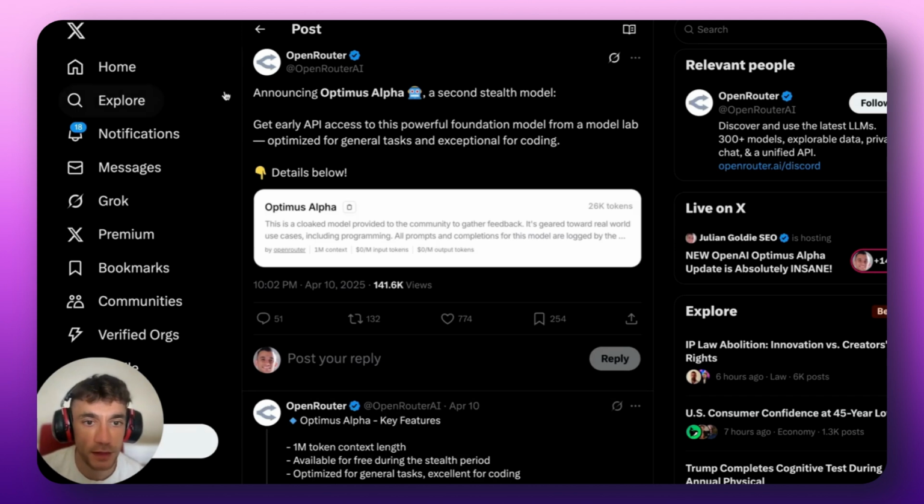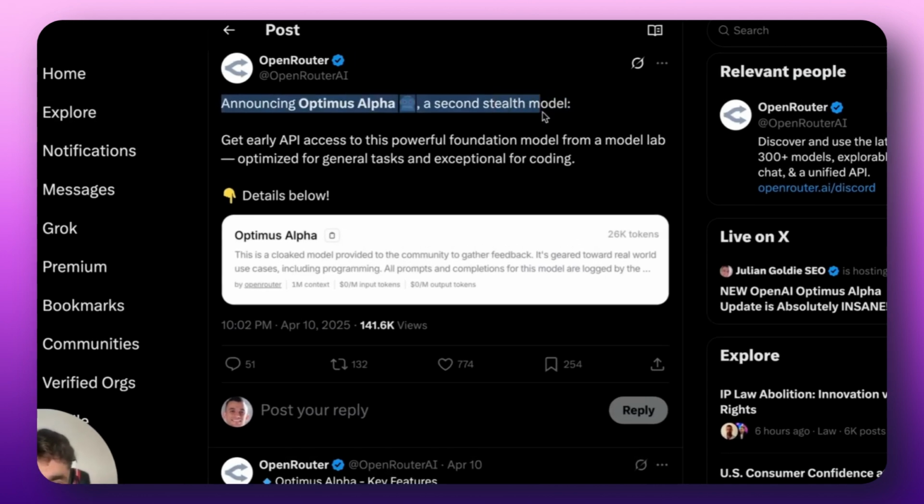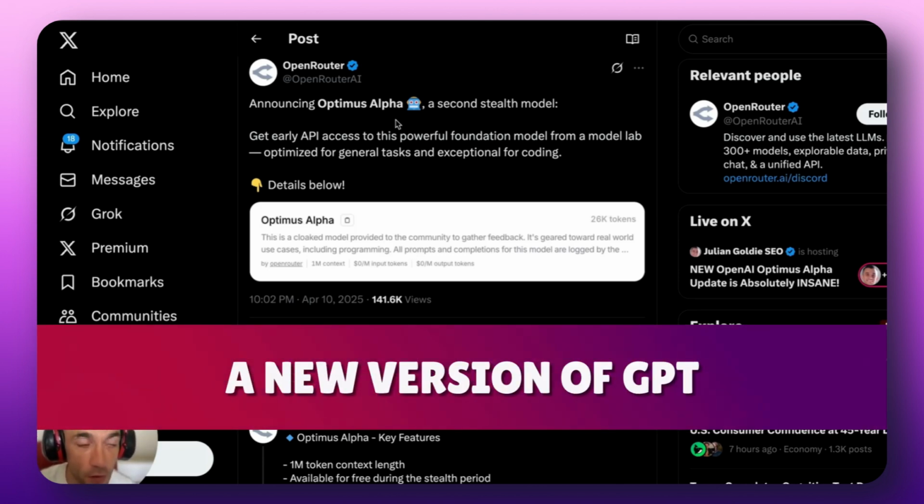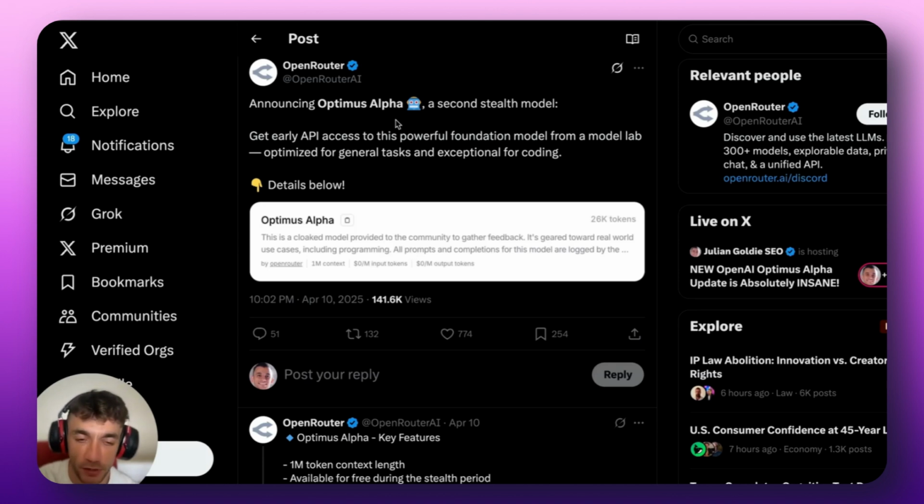And you can see this was the announcement from OpenRouter. So they announced this second stealth model. This comes at a time when ChatGPT and OpenAI have been talking about launching a new model. Obviously, they've been talking about a new version of GPT-4 plus GPT-5 coming later. So it wouldn't surprise me if this is related to that. And the other thing here is there was actually some code change on OpenAI's website a couple of days ago, and people were saying there's going to be a new model coming out. And I think this is basically it, as you can see.